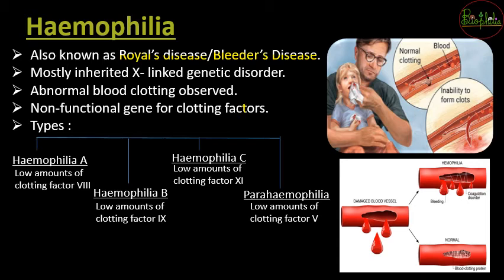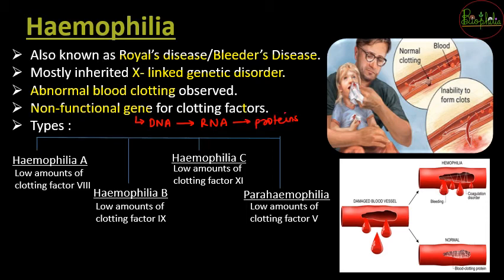अब हीमोफीलिया जो है, since it is inherited from the X linked genetic disorder, वो X chromosome पे एक जीन होता है, and because of that non functional gene there is going to be abnormal blood clotting. अब, since the non-functional gene is occurring, so you might have studied in the lower classes that this gene is nothing but DNA, and DNA is going to form RNA, and RNA forming proteins.